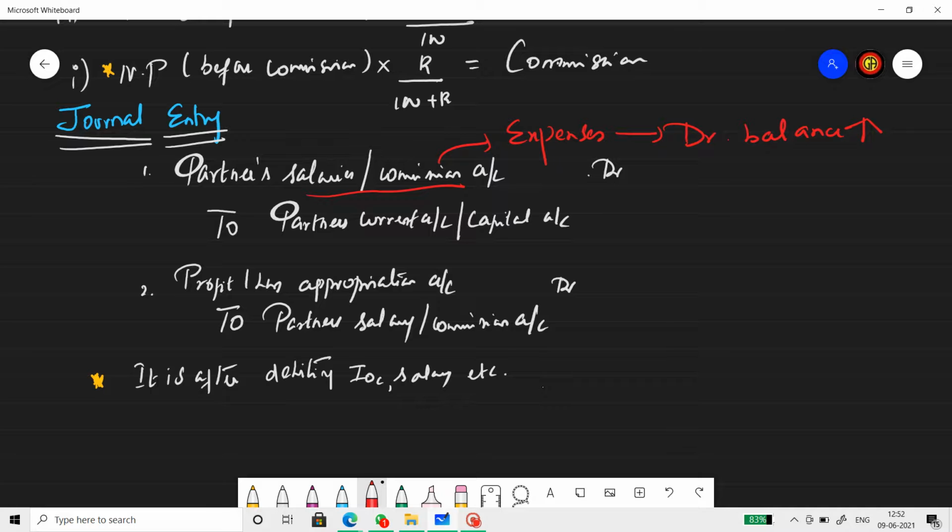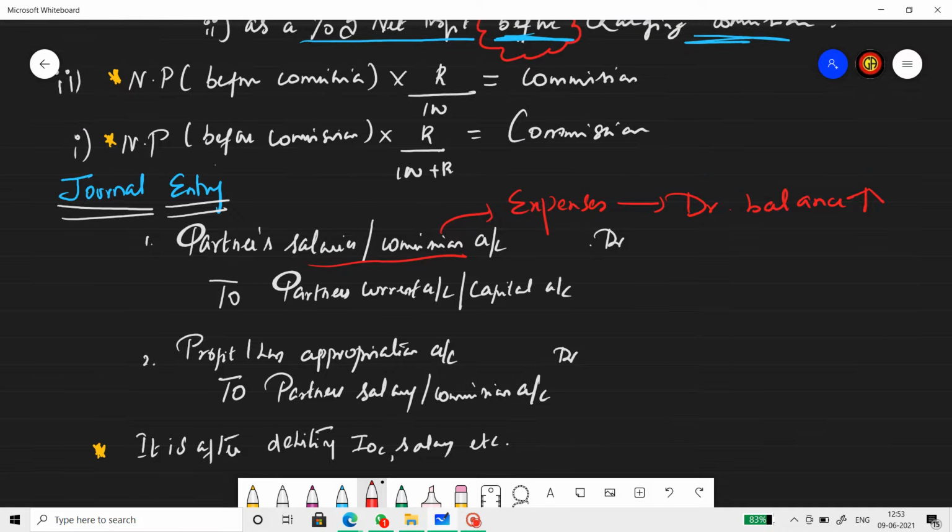So remember one thing: if the net profit is given, do not use the net profit directly to find the commission. The net profit should be reduced by salary to the partner, if any, IOC, if any, IOD, if any. IOD is an income, will be credited. IOC is an expense, will be debited. Salary is an expense, will be debited. So you do the adjustment for all this, then you take the figure. That is what we consider for calculating commission. All right, hope you understood this.